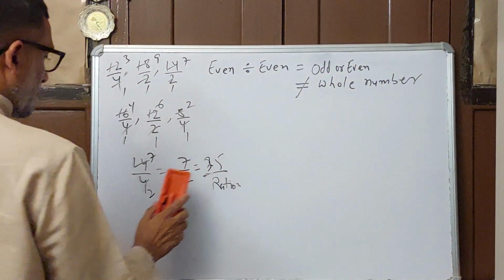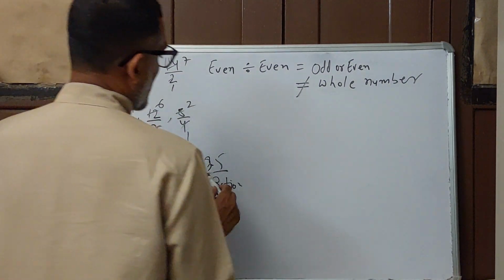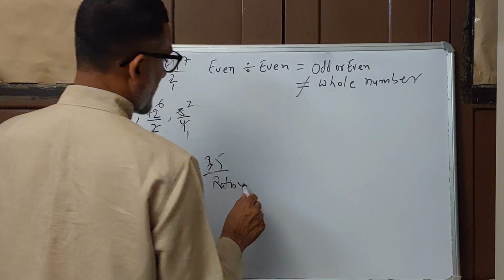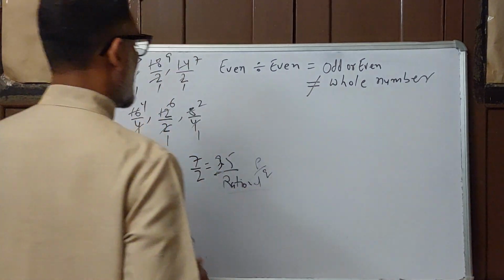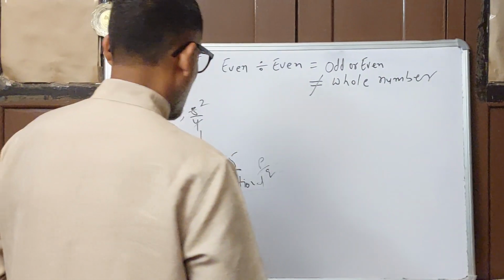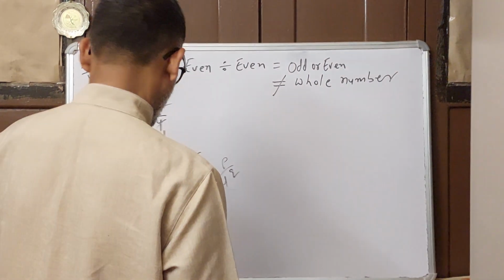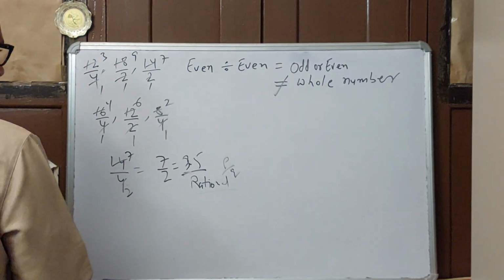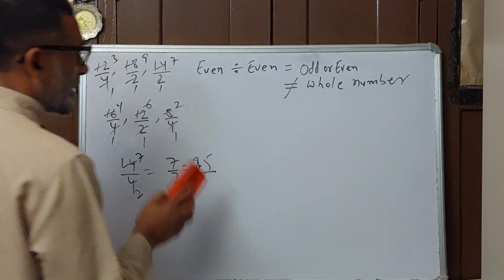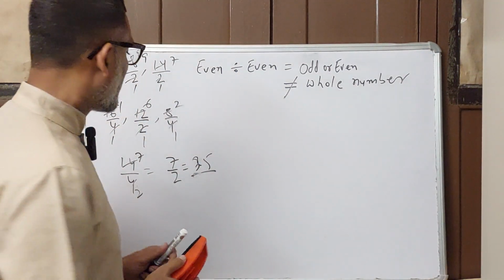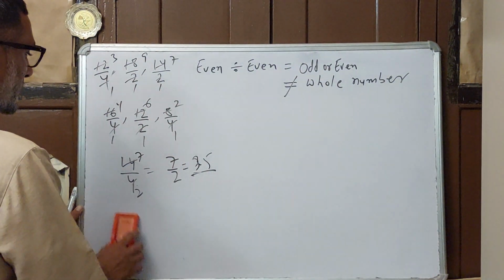So the number will be a fraction and it is a rational number in P by Q form. This is the main point we are trying to help you understand.